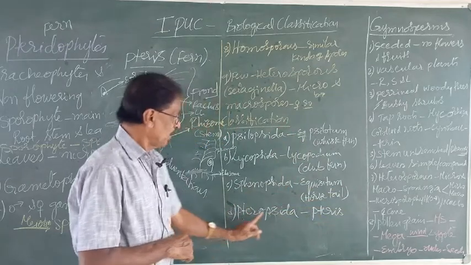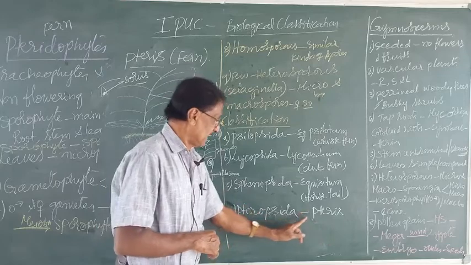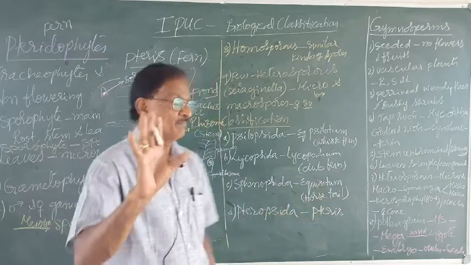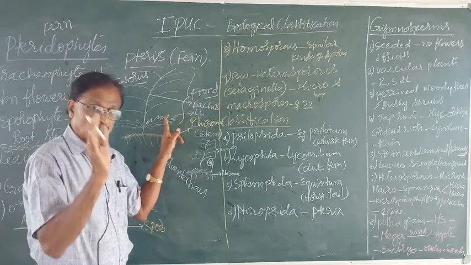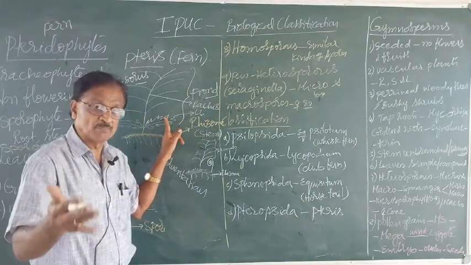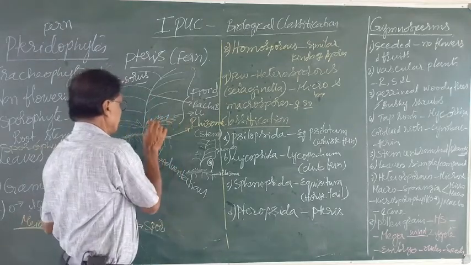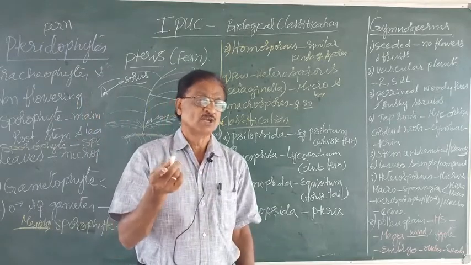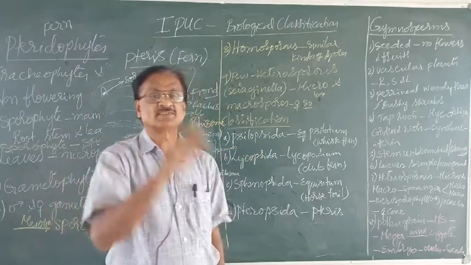Lastly, Pteropsida, the example is Pteris, and these are the typical ferns. Remember, fern is grown as an ornamental plant. This fern leaf may grow even up to about 1 to 1.5 meters in length.